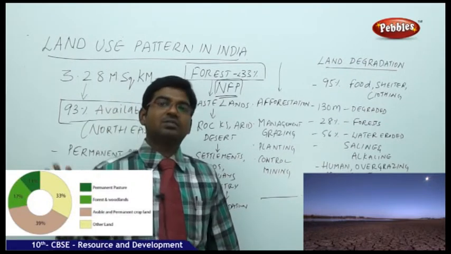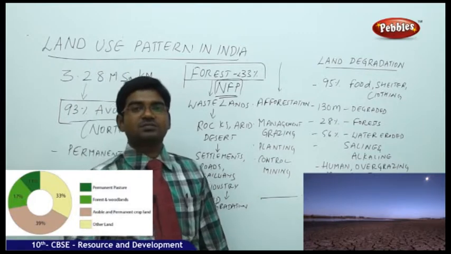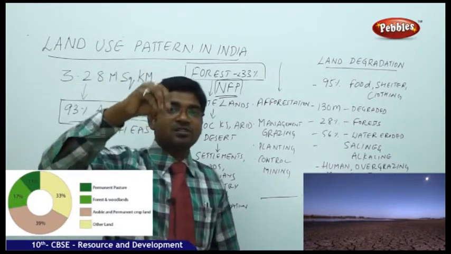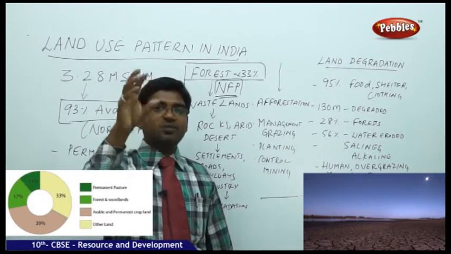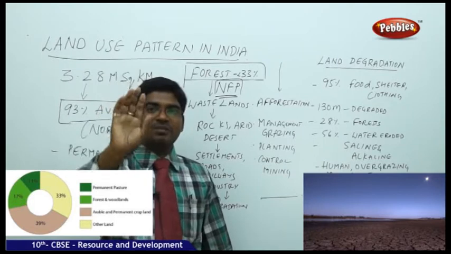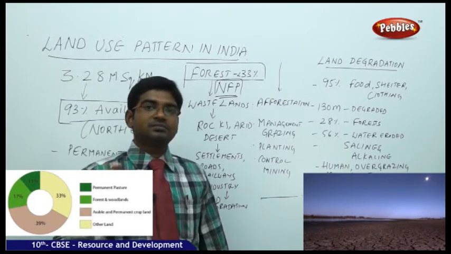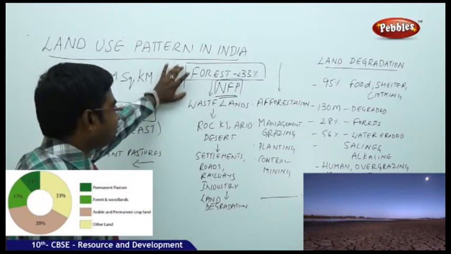We ate up the forests also. The forests are coming down, now only nearly 19 to 20% forest. According to the National Forest Policy of 1952, 33% of the land should be maintained under forest. Then only can the ecological balance be maintained in the country. That also is not there.